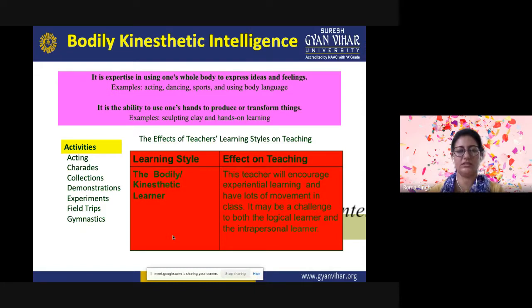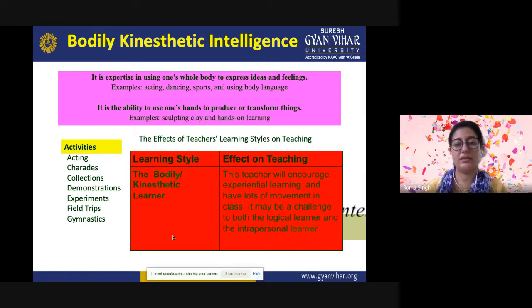So these kind of activities can be carried out for the people with this kind of intelligence, like the acting part, the collection, demonstration, experiments, where the movement is required, the field trips, the gymnastics. So the teacher can encourage experiential learning so that the students can move, take interest by going there and find out about things.